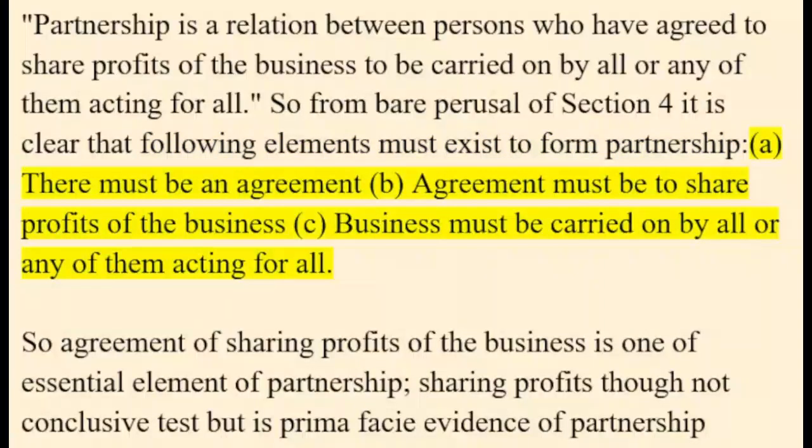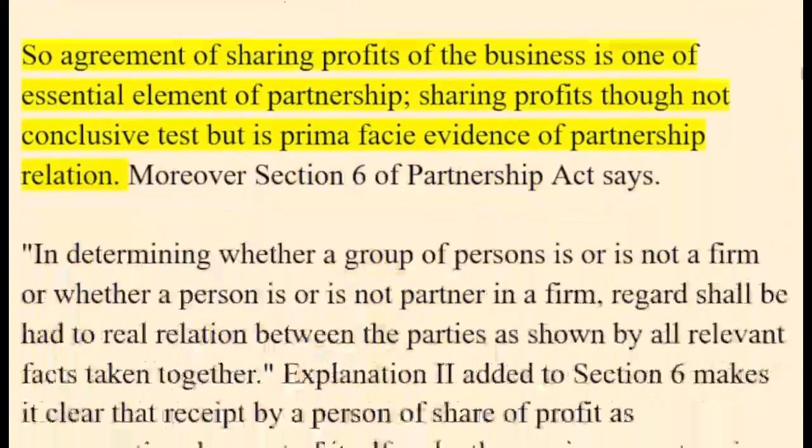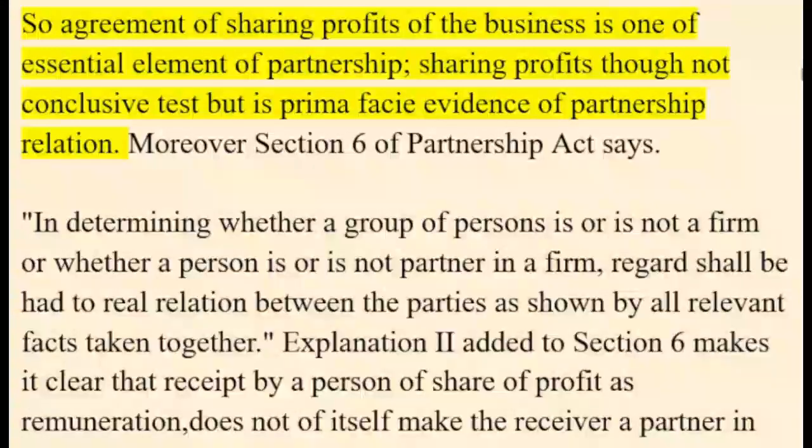A. There must be an agreement. B. The agreement must be to share profits of the business. C. Business must be carried on by all or any of them acting for all. So the agreement of sharing profits of the business is one of the essential elements of partnership. Sharing profits, though not a conclusive test, is prima facie evidence of partnership relation.